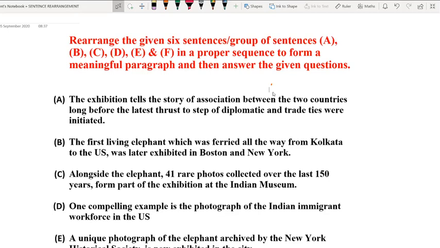In addition to this, there should not be the use of pronouns and words which bring out contrast, or you can say in a nutshell, contrast indicating words or linking words should be missing. Okay. So now, once you have found out the first sentence, the job becomes much easier.